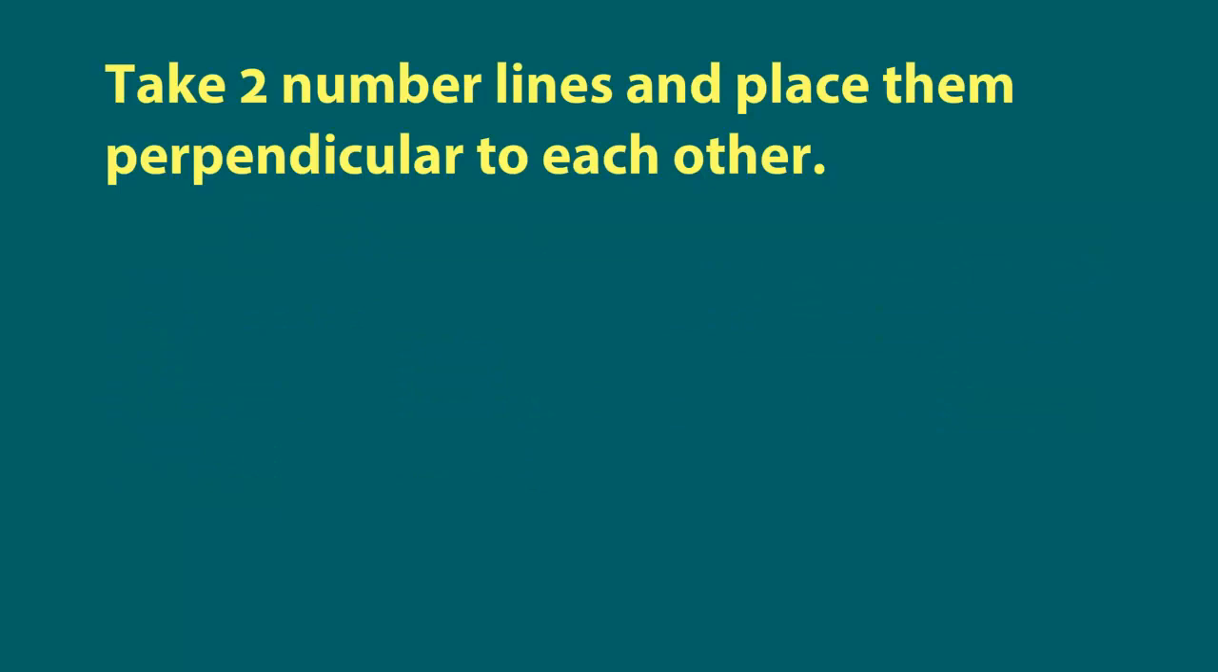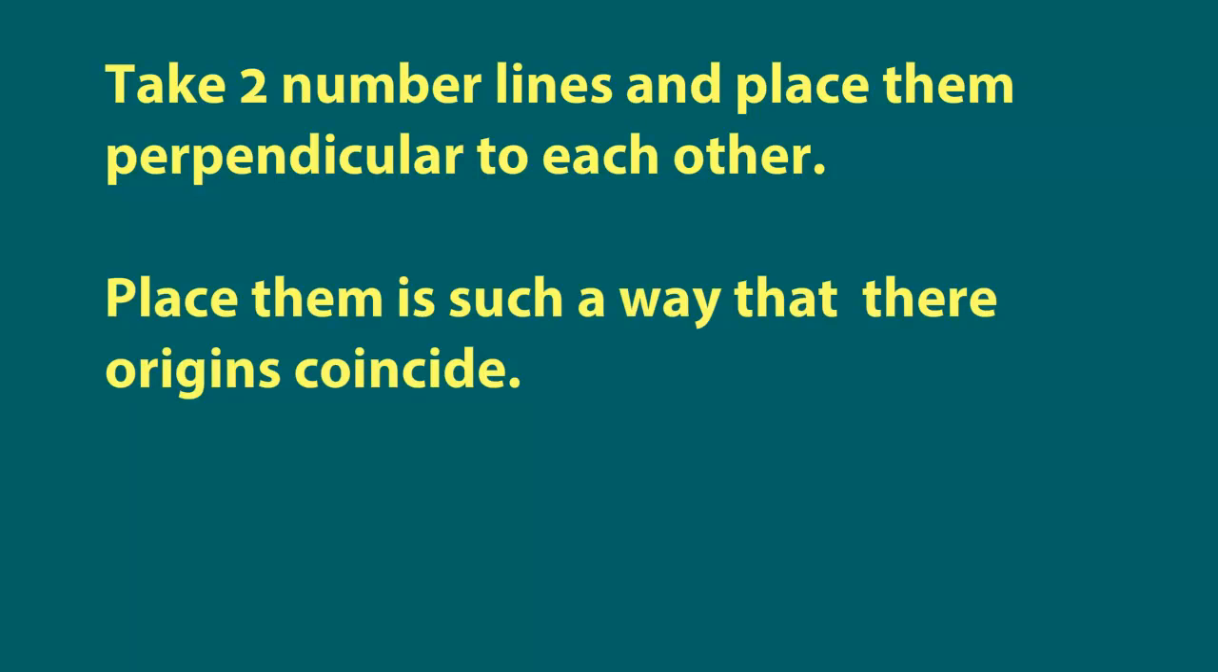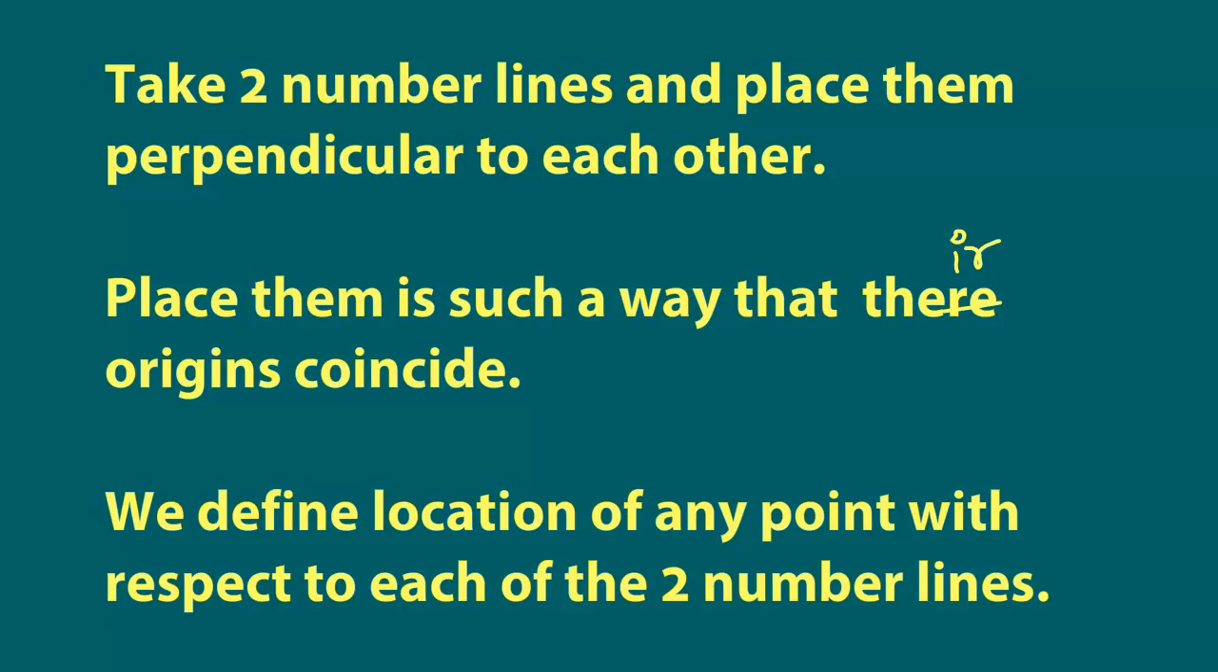He first said that we will take two number lines and place them perpendicular to one another. Now we know what a number line is. Then he said that we will place the number lines in such a way that their origins coincide. And then finally he said we will define the location of any point with respect to these two number lines.